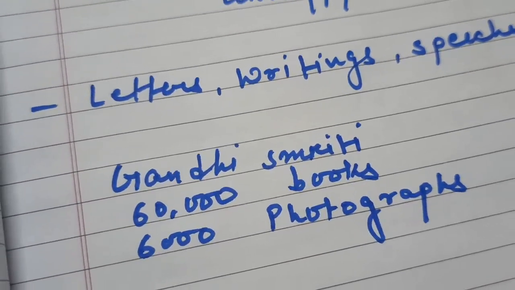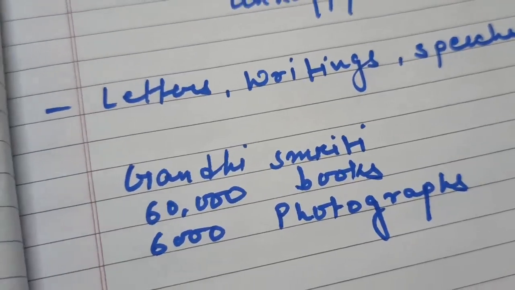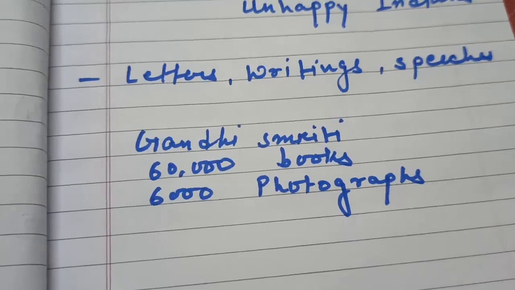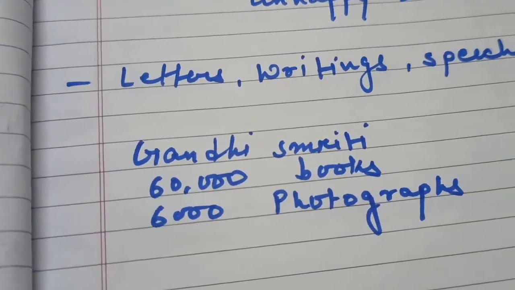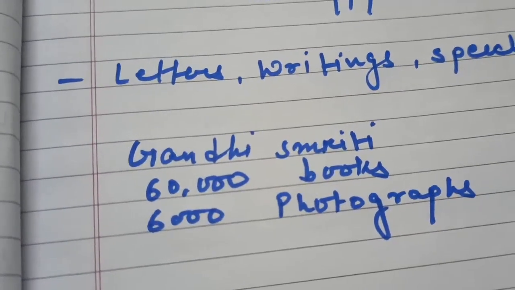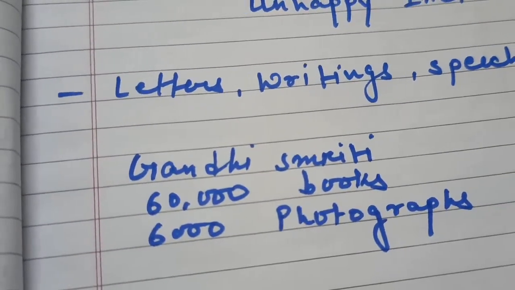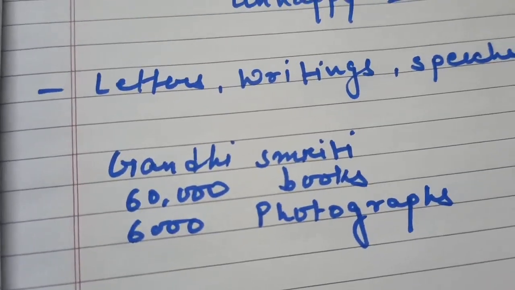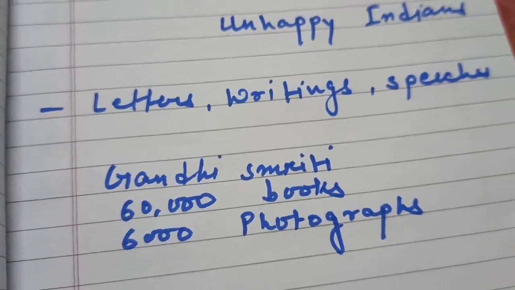Like this, many other slogans tell us about patriotic feelings. Patriotic means the feeling of nationalism, love for the nation, and the national fervor during our struggle for independence. These all provide us lots of information about that period.